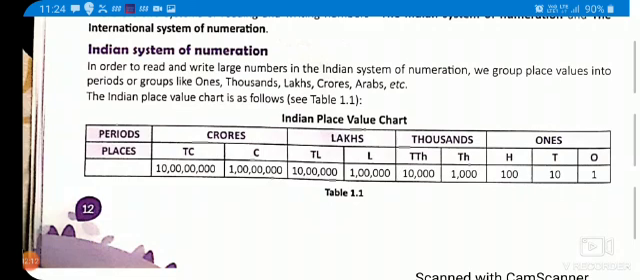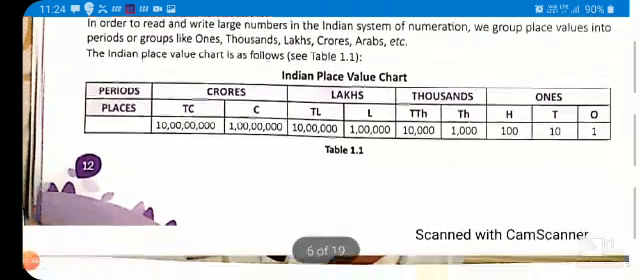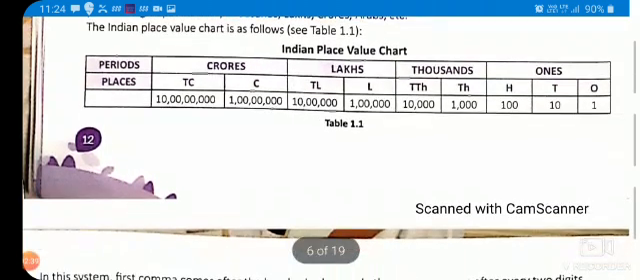So when we start with ones, in ones period there are 3 places: ones, tens and hundreds. Similarly, in thousands period there are 2 places only: 10,000 and 1000. In lakhs period there are again 2 places, they are lakhs and 10 lakhs. Similarly, crores and arabs. So here one table is shown in your worksheet also and in your book also.